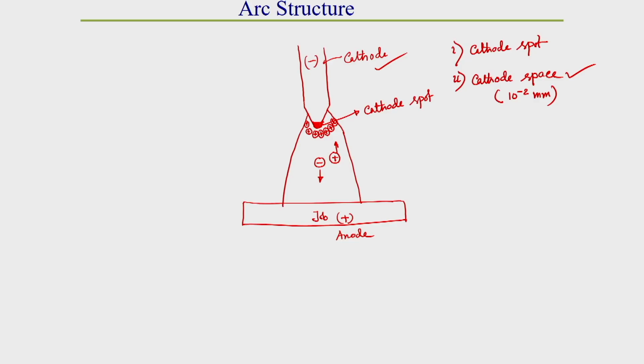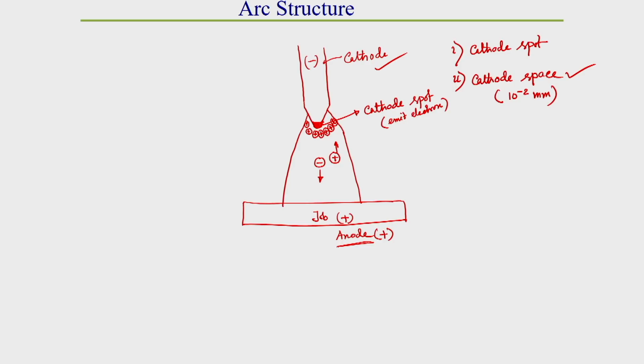So a voltage drop will be necessary here, because the cathode spot emits electrons, and the electrons coming out from the cathode spot have to penetrate this cathode space. The electron is negative, so it is attracted by the job or anode, which is the positive terminal. This positive terminal attracts the emitted electrons towards the job.